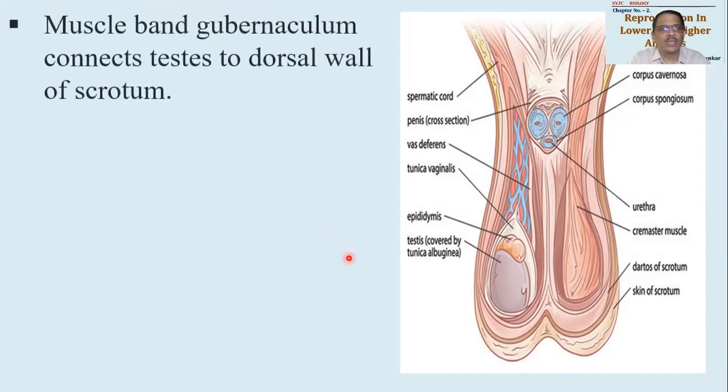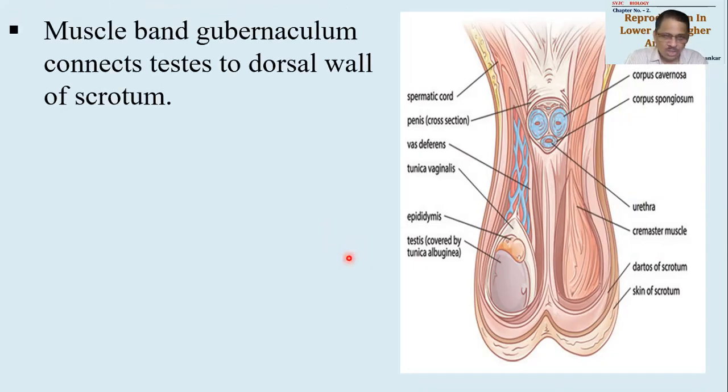Now, so far as the additional structure is concerned, testes, as I told you, are suspended in the scrotum. It is possible that the testes may go up in the body. ये testes body के अंदर वापस नहीं आने चाहिए. Actually, testes are produced in the abdomen of the male when the male body is being developed in the mother's womb. उसी वक्त testes develop हो जाते हैं, and then they are brought to the scrotum and made to rest in the scrotum. So once in the scrotum, they should not go back into the abdominal region.